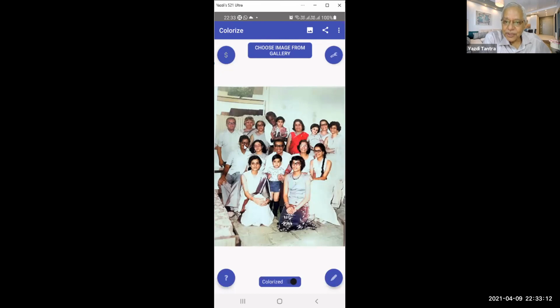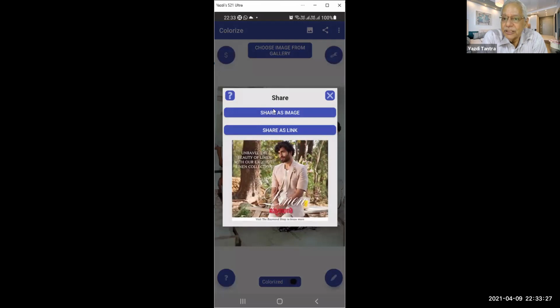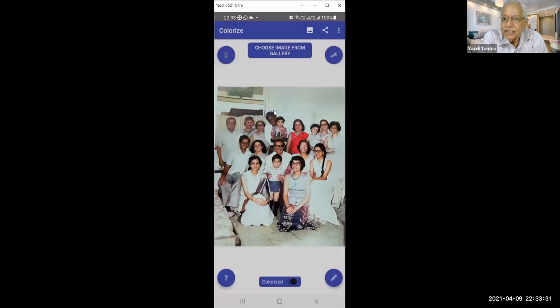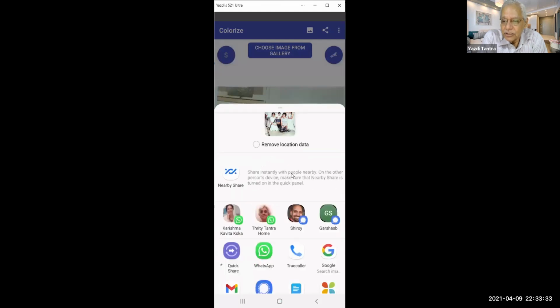And this is me, by the way. So it has put color to the picture and made it look definitely much different from what it was. And then of course you can share it. You can share it as an image, you can share it as a link. If you share it as an image, then of course all your other options are there.